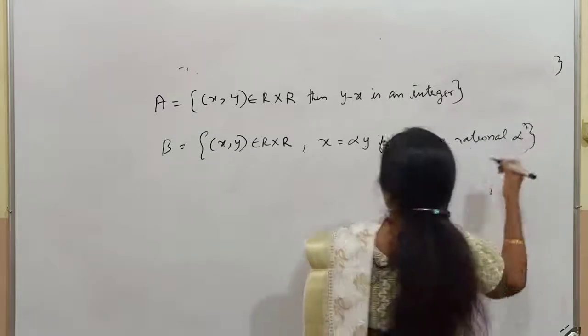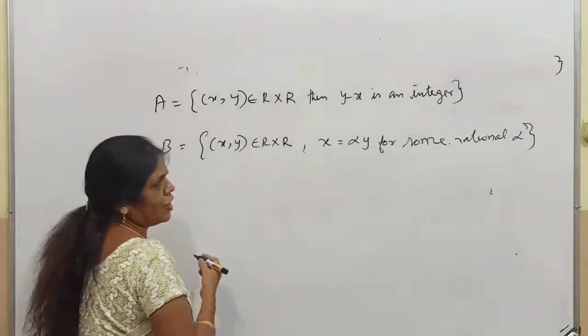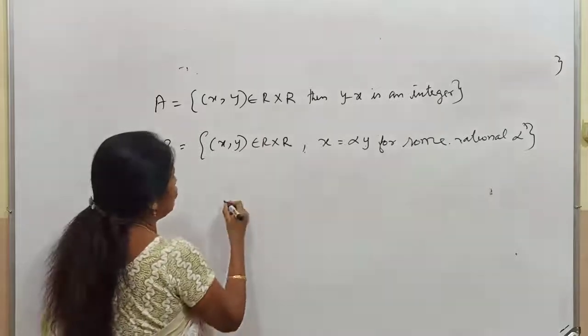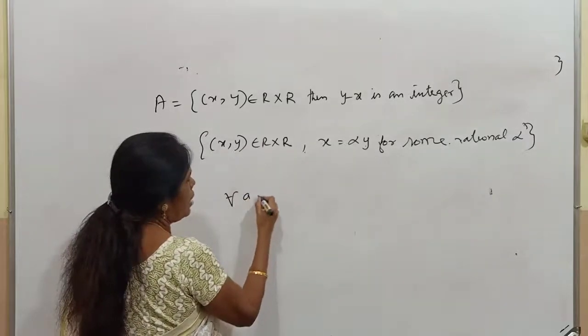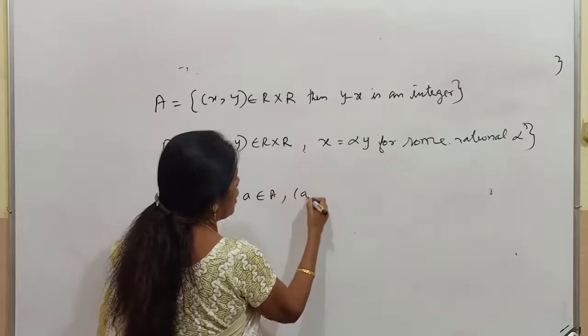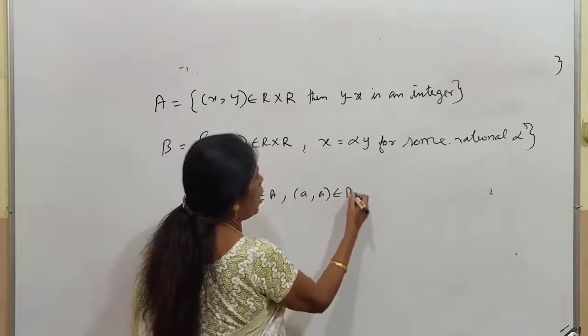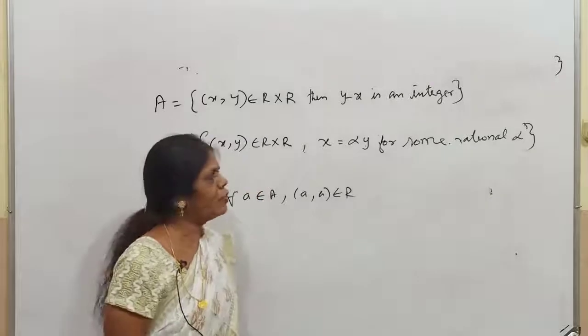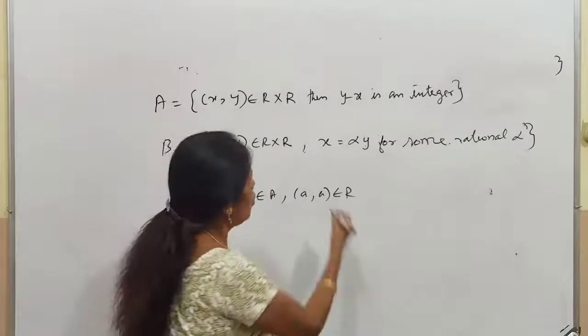Now we are going to check the reflexive first. Now listen, for all a belonging to the set A, (a, a) belongs to R is the condition for reflexive. Now look at this one.